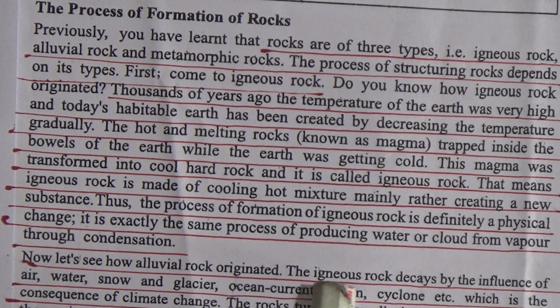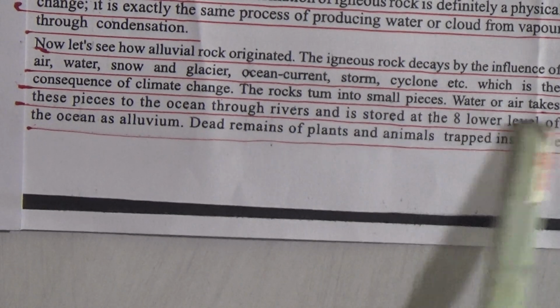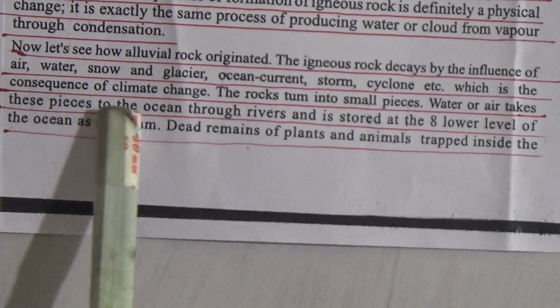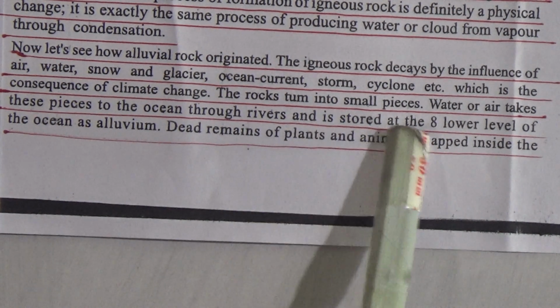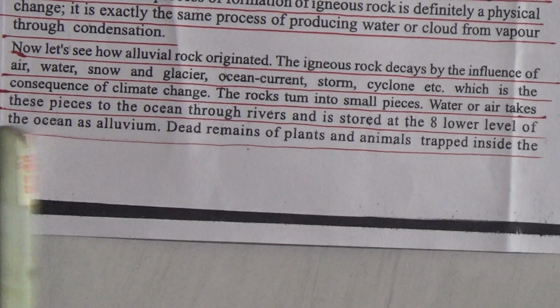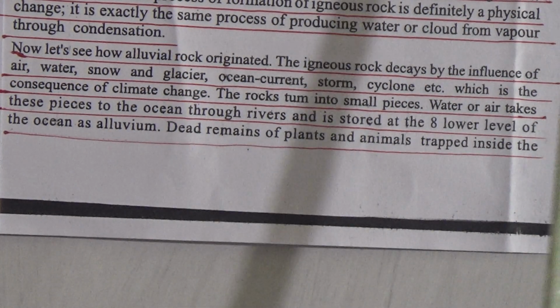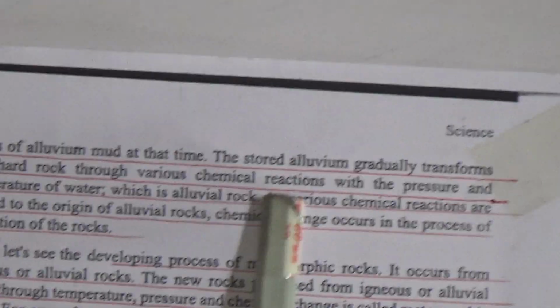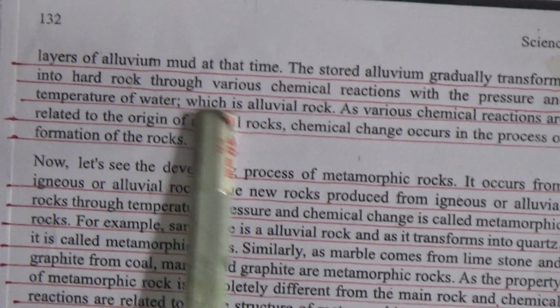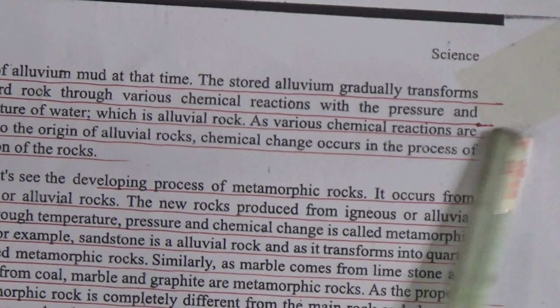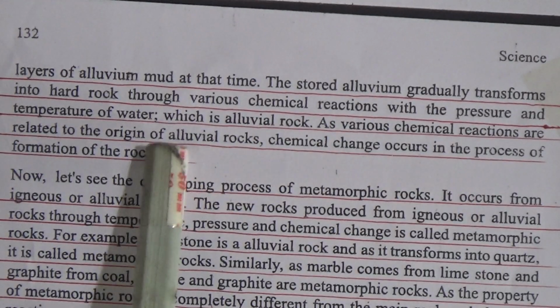The igneous rock decays by the influence of air, water, snow and glacier, ocean current, storm, cyclone, etc., which is the consequence of climate change, and the rocks turn into small pieces. Water or air takes these pieces to the ocean through rivers and they are stored at the lower level of the ocean as alluvium, and dead remains of plants and animals are trapped inside the layers of alluvium mud at this time, and the stored alluvium gradually transforms into hard rock through various chemical reactions with the pressure and temperature of water, which is alluvial rock.